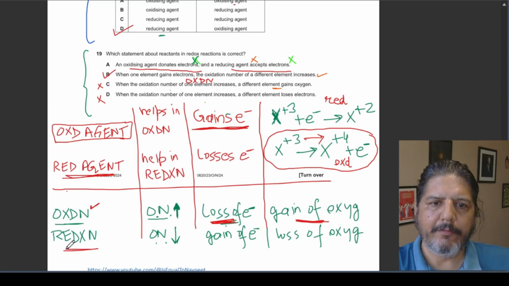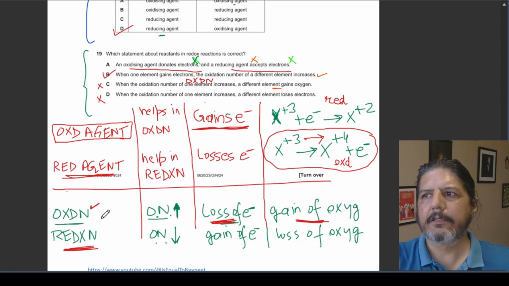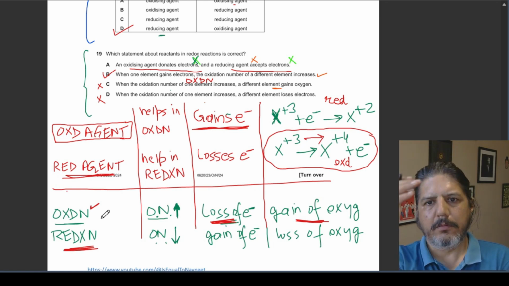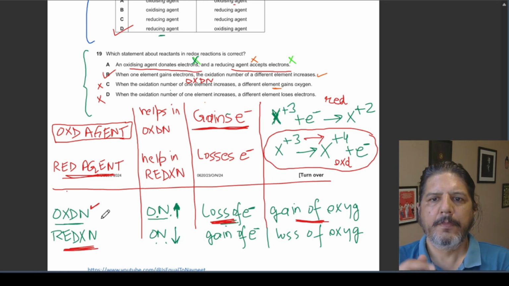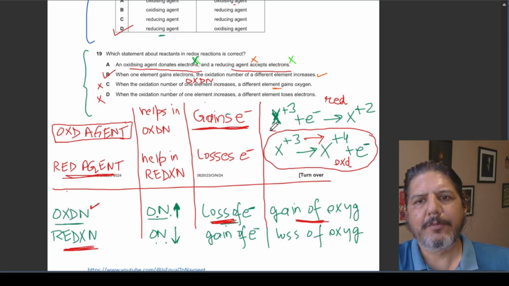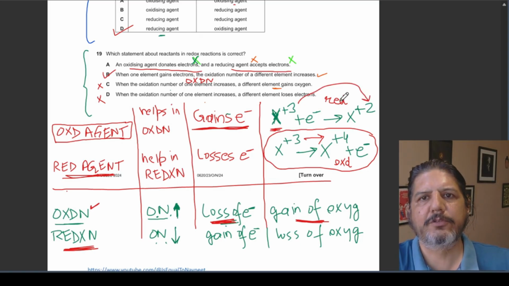Remember that. And what is reduction? In terms of oxidation number, reduction is when the oxidation number decreases. How will the oxidation number decrease? It will decrease once there is a gain of electrons. So for example, again X plus 3: this +3 oxidation number has to decrease to +2. How will it decrease? By gaining electrons.